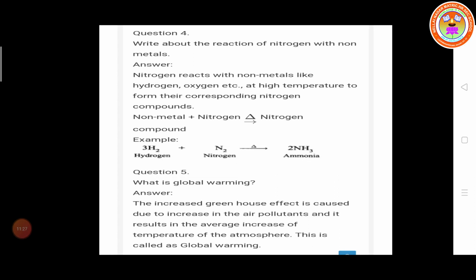Average atmospheric temperature increases due to the greenhouse effect. This is called global warming.